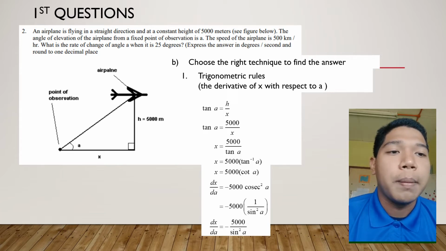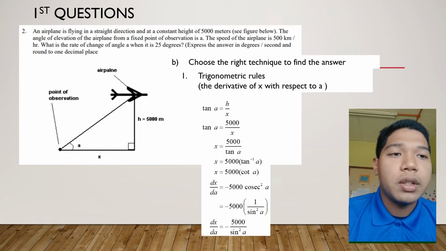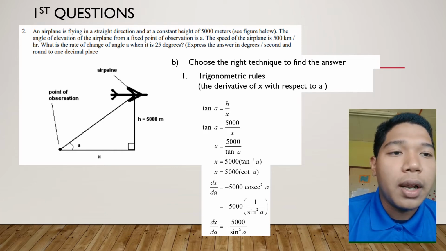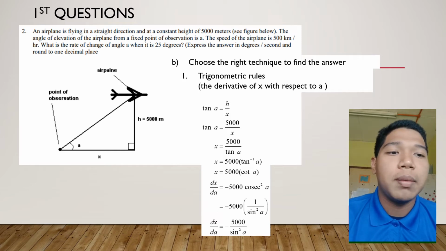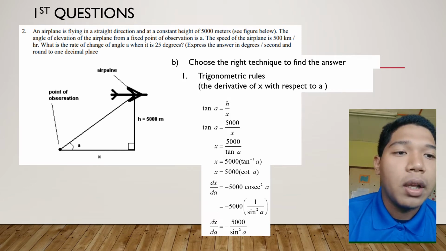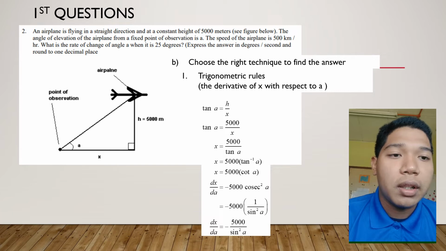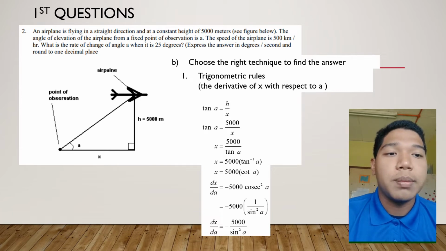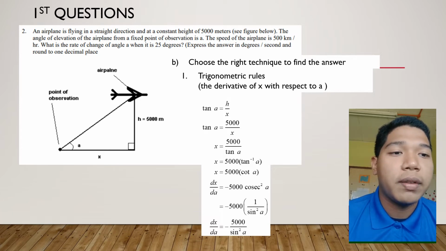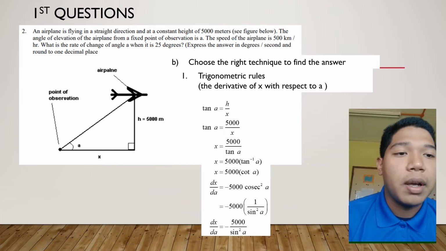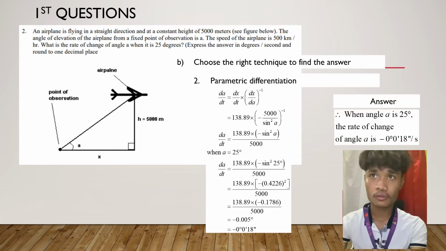To find the answer, dx per dA equals negative 5000 cosecant square A. And we change the equation to negative 5000 open bracket 1 divided by sine square A, and the answer we got here is dx per dA equals negative 5000 divided by sine square A.